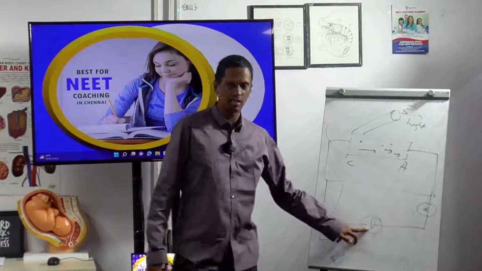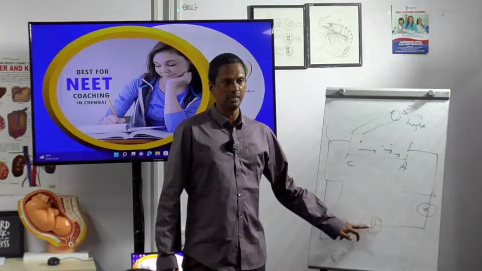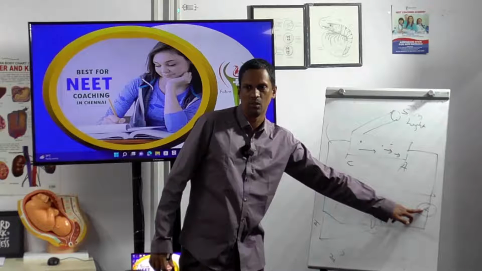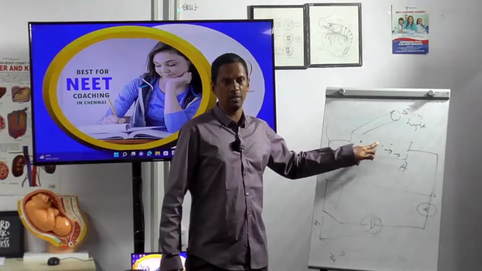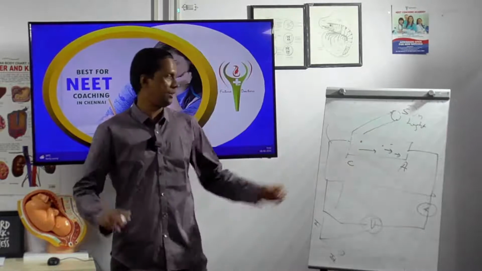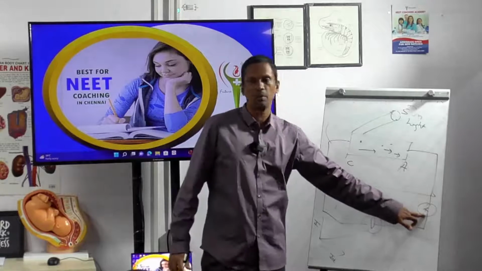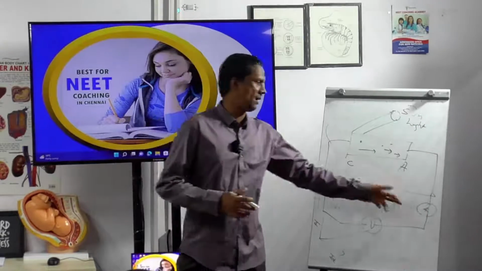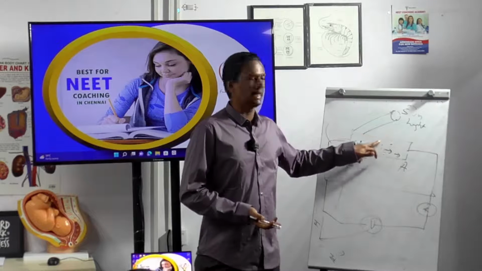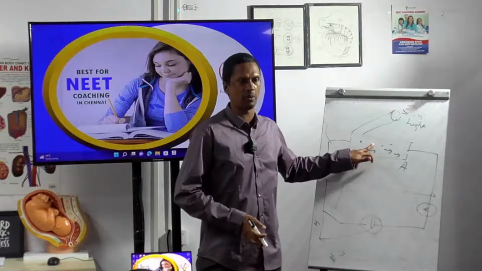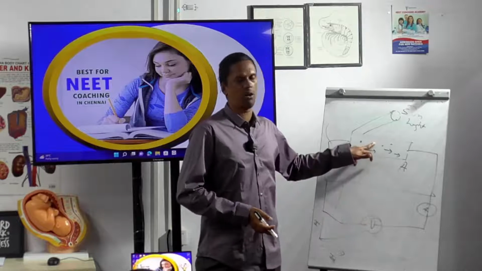When I increase the potential here, immediately it will become 0. The flow of electrons will be stopped. The moment it stops, obviously the current becomes 0, because no flow of electrons means the current is not flowing. When I increase the potential, the flow of electrons is stopped immediately.